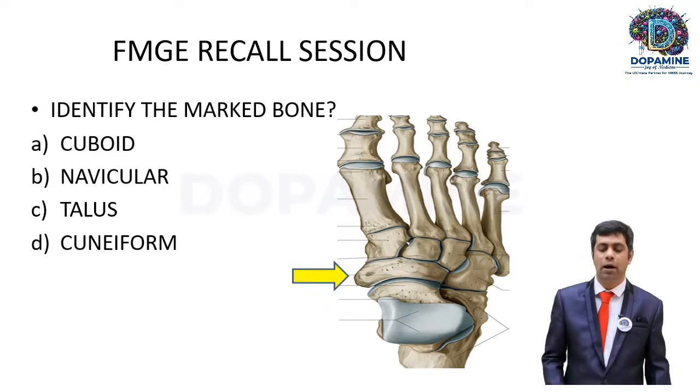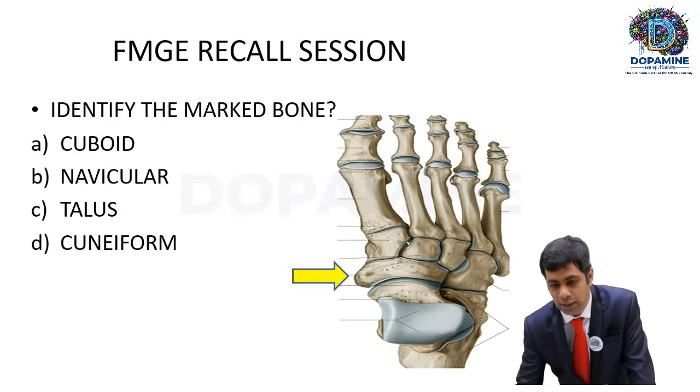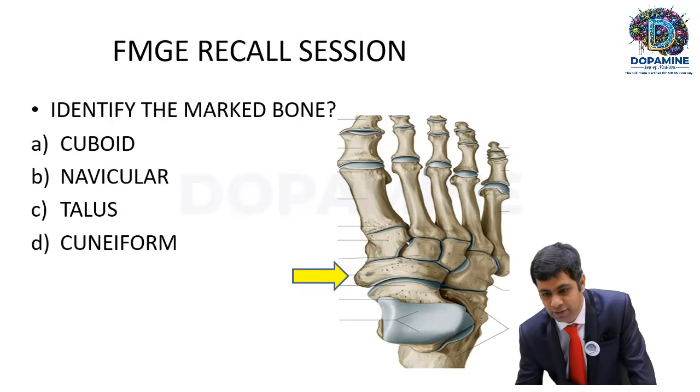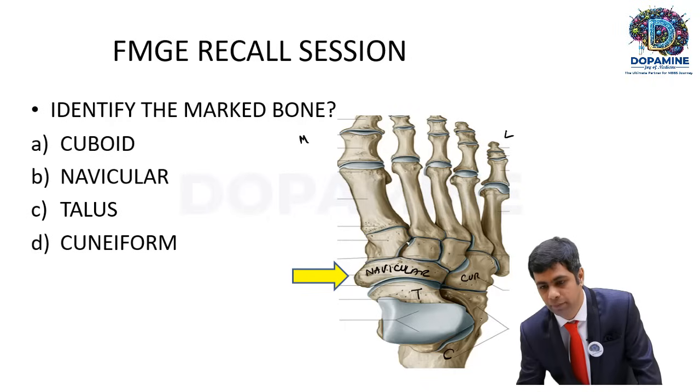Identify the marked bone present here. Once again, a very direct, very basic type of question. So let us now name all those bones here. This is the calcaneum. This is the talus bone present here. This is the medial aspect, this is the lateral. On the medial aspect, we have the navicular. On the lateral aspect, we have the cuboid.